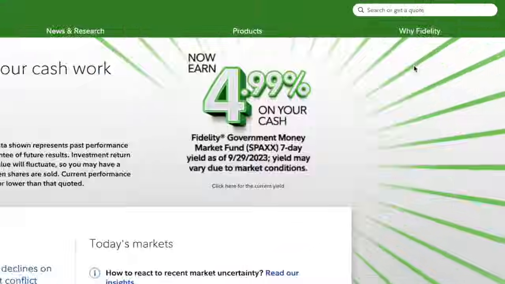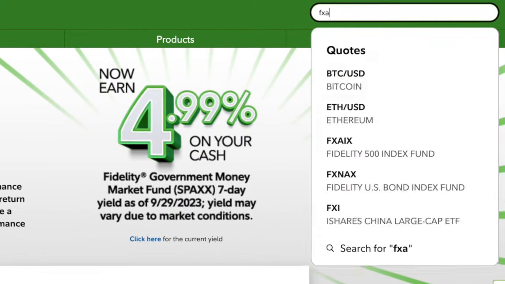Another feature I like about Fidelity is the amount of data that it shows when you research any particular investment. For example, one of my favorite investments is the Fidelity 500 Index Fund.